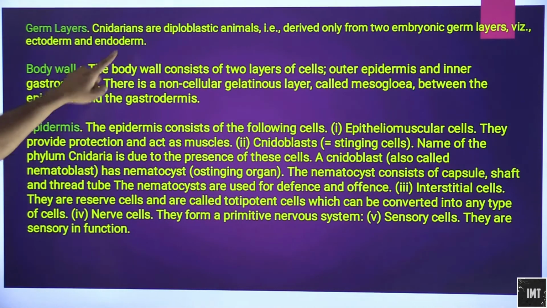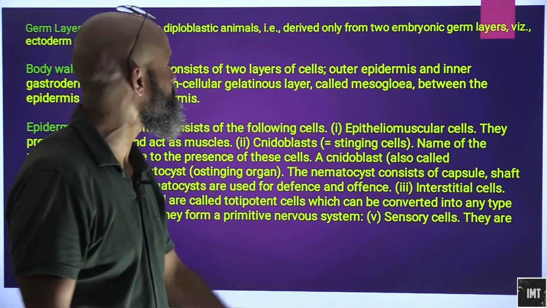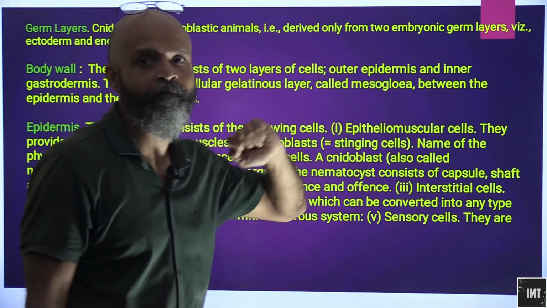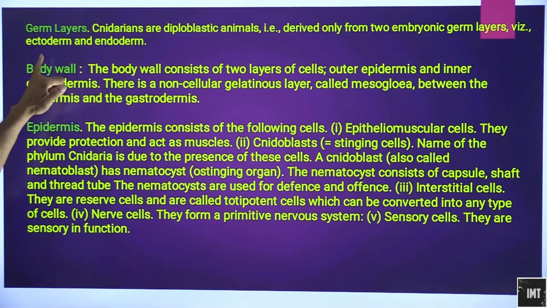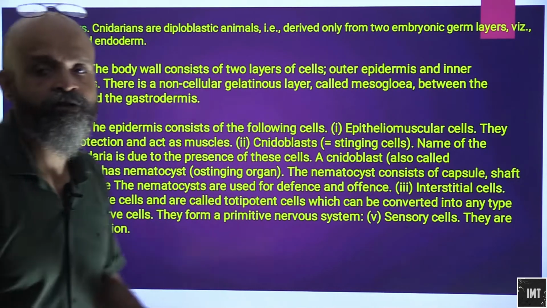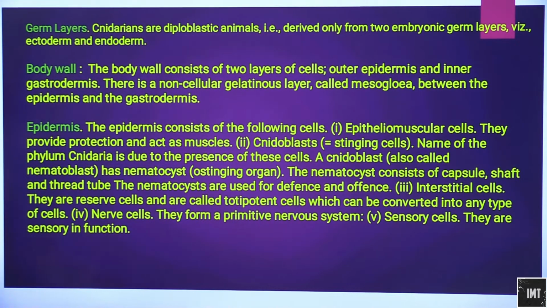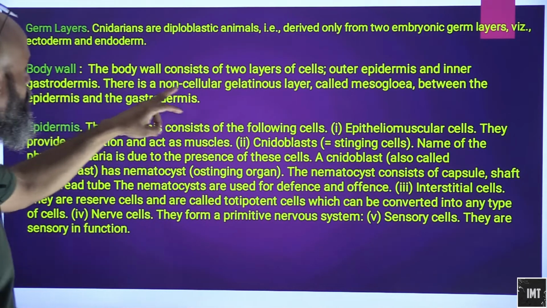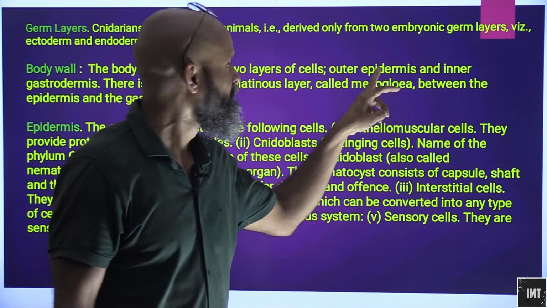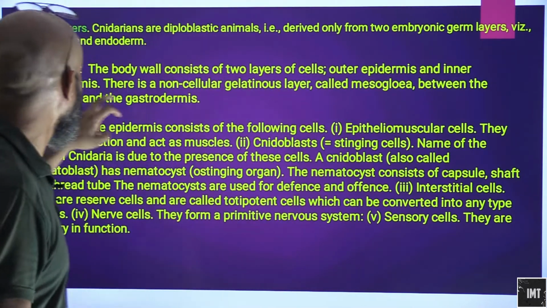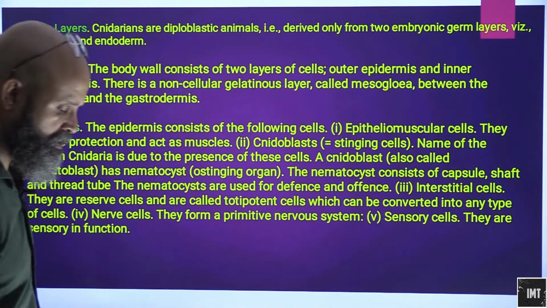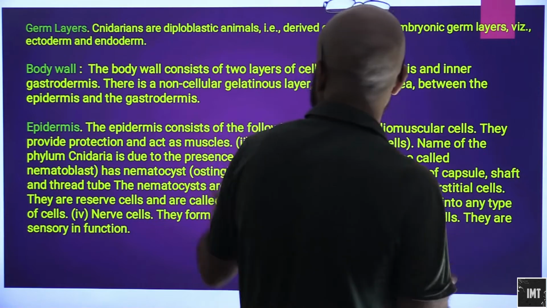Germ layers: cnidarians are diploblastic, as we discussed. They are derived from only two embryonic germ layers, the ectoderm and the endoderm. Body wall: the body wall consists of two layers of cells, the outer epidermis and the inner gastrodermis.